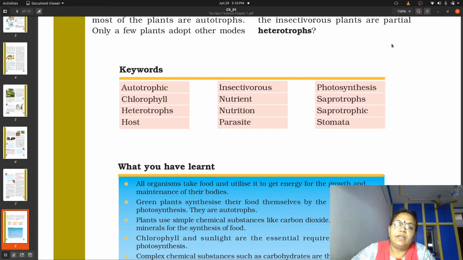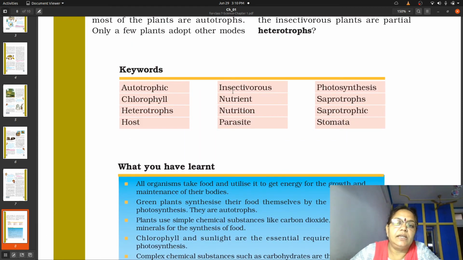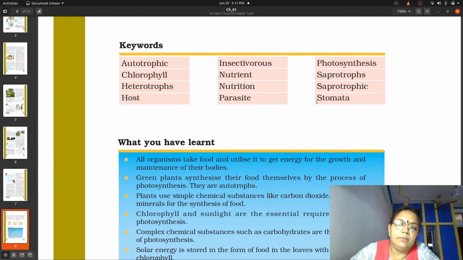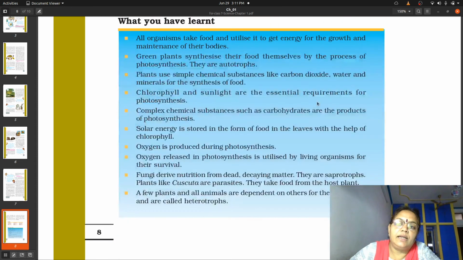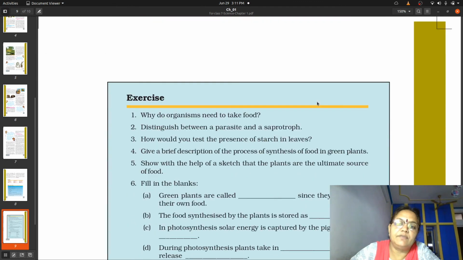Now children, we have done the whole chapter, revised it very well, and I told you to complete your written work also. Written work is to be completed in a systematic form, by writing all the keywords which are given on page number 8. On page number 8, keywords are given. All of them are to be copied down in your copy. They have already been discussed, and if you do not write them properly, you will not get the actual advantage of this chapter, because the whole chapter has been revised in it.